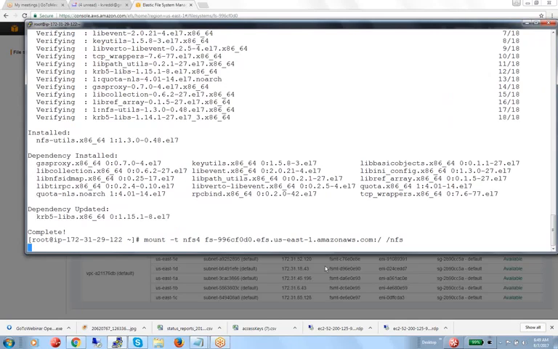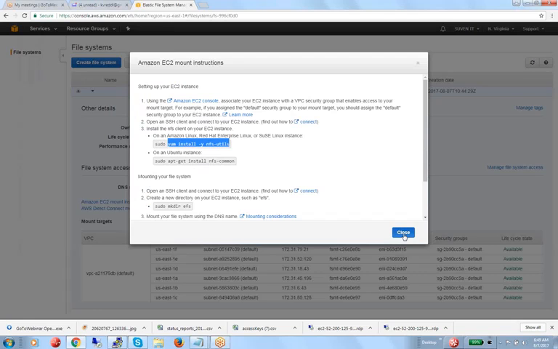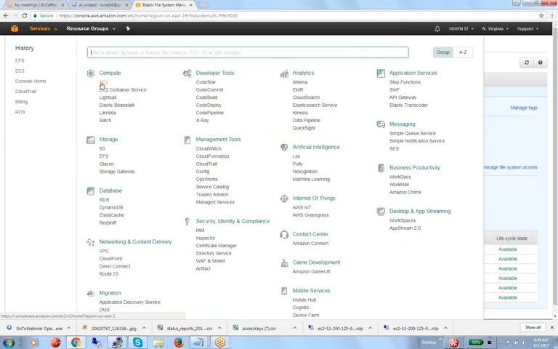But here the most important point is you need to check whether the NFS port number is enabled or not for the server side, as well as there also. So for that, what we can do, we can go to the server.